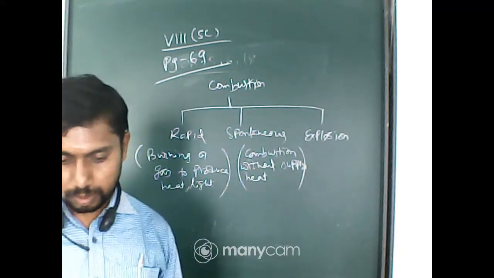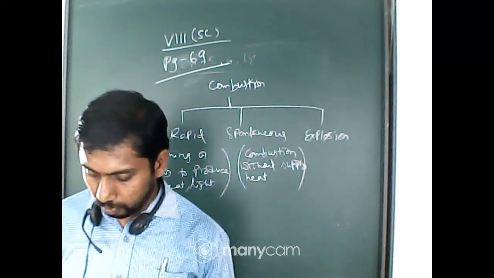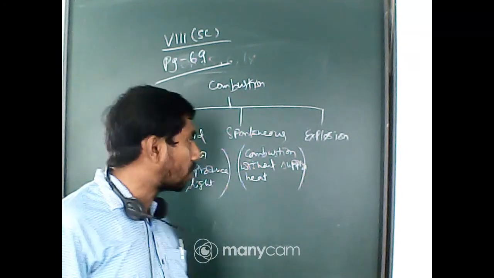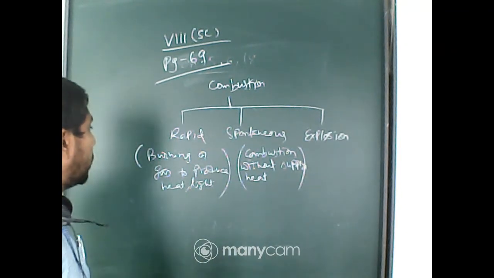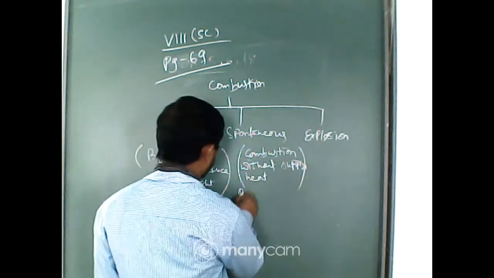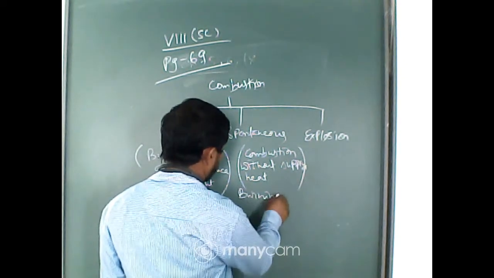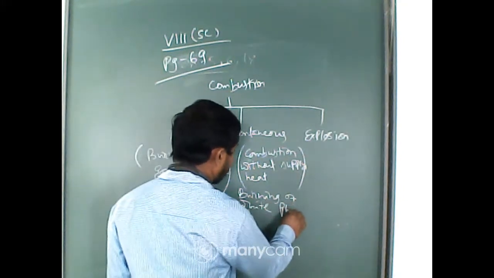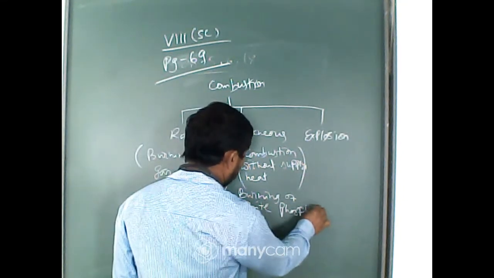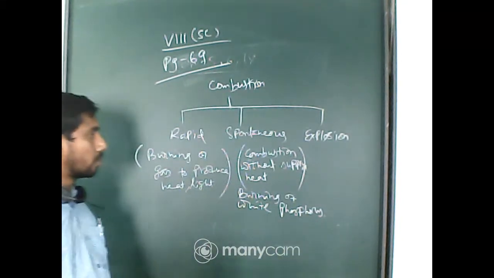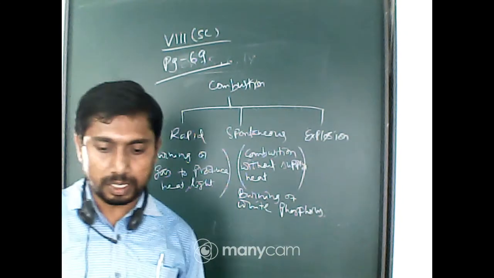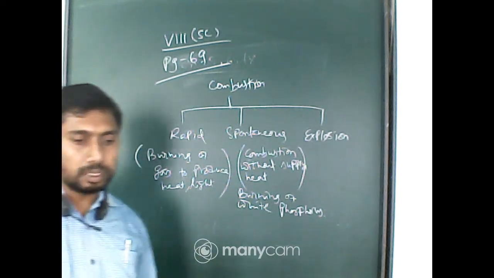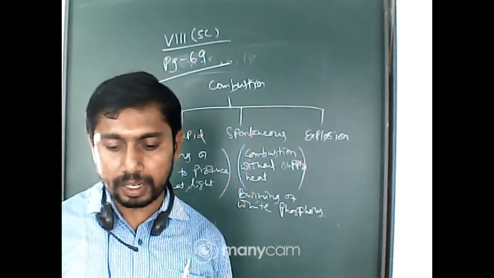Okay. An example of spontaneous combustion is the burning of white phosphorus. This is one example of spontaneous combustion because no heat is applied here.